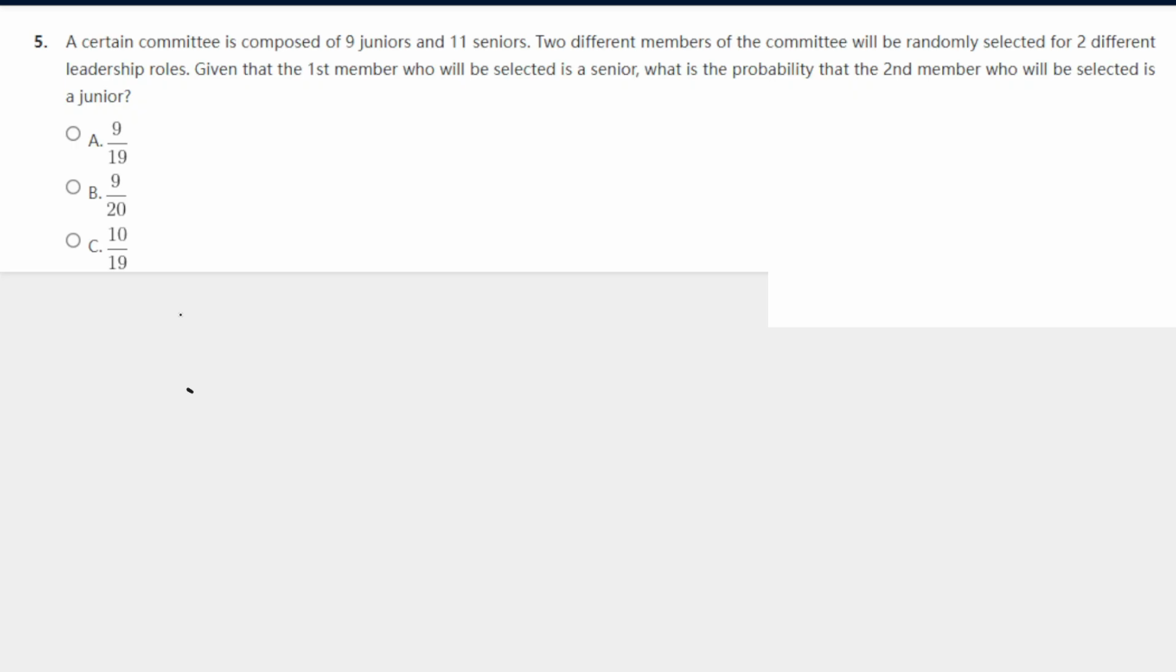All right. Since we know the first one is a senior, that means there's one less senior. So now we have 9 juniors and 10 seniors. The way we find probability is we just do the odds of something happening over the amount of people. So for this example, the amount of juniors here is 9. The amount of total people is 19 now. It used to be 20, but since we eliminated one senior because we know the first one was a senior, it's 9 over 19. So the answer here is A.